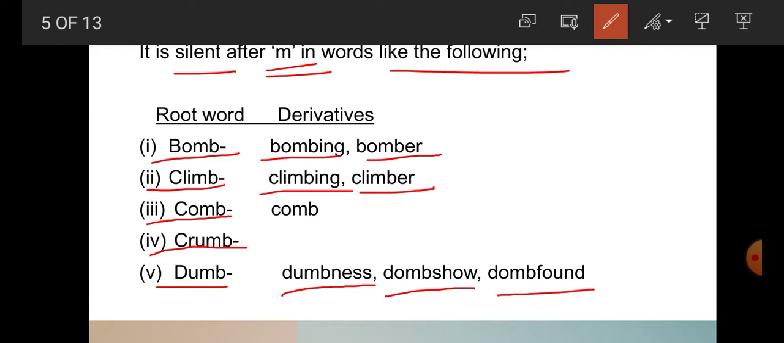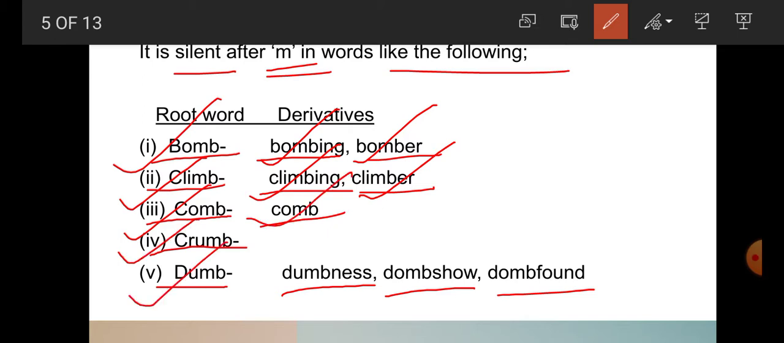Once again, students: bomb, bombing, bomber, climb, climbing, climber. Comb, again here it is only comb. Crumb, dumb, dumbness, dumb show, dumbfound. So here the letter B is silent after M.